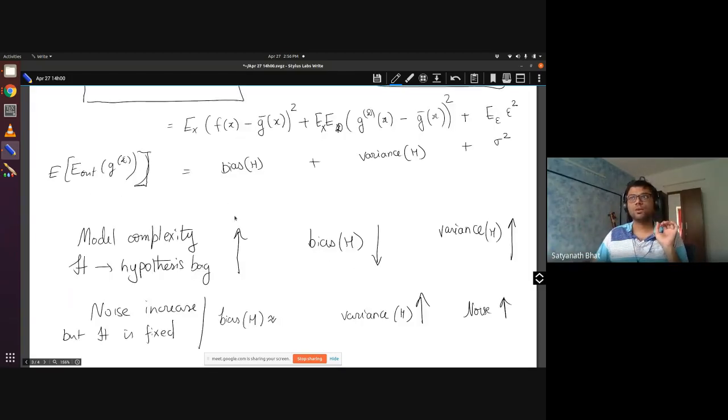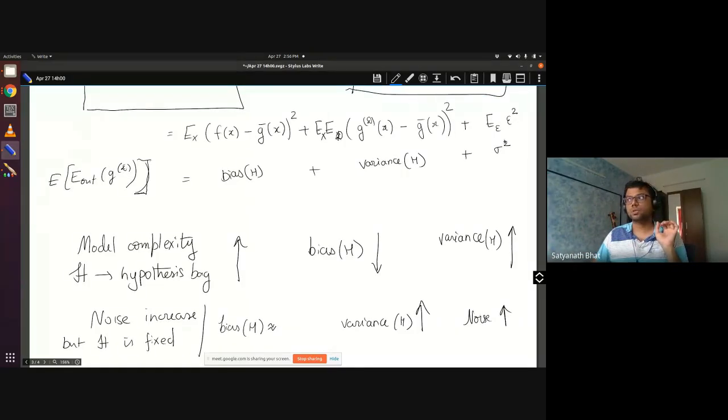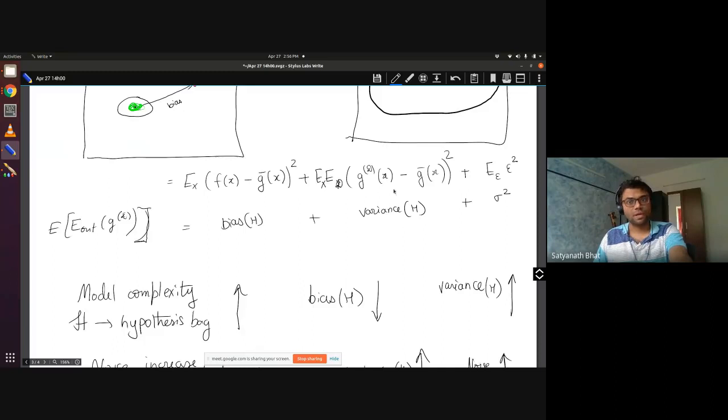Your expected value of E out is bias plus variance plus sigma squared, right? So you cannot eliminate bias. It will always be there, because even if you get the average hypothesis itself, the bias will always be there. As Siddharth, you said, as you increase the number of points, the chances of making errors reduces.